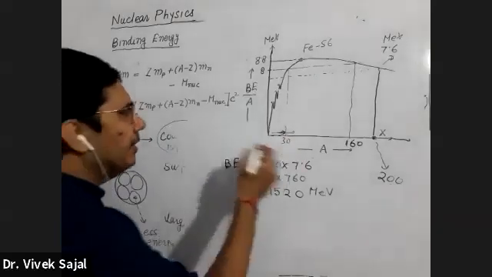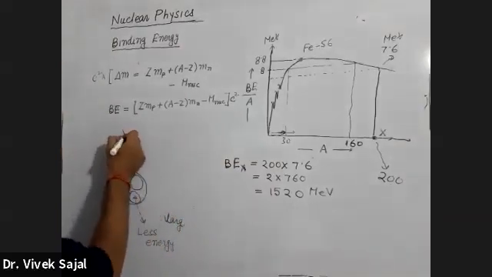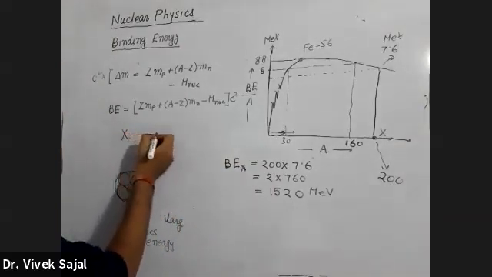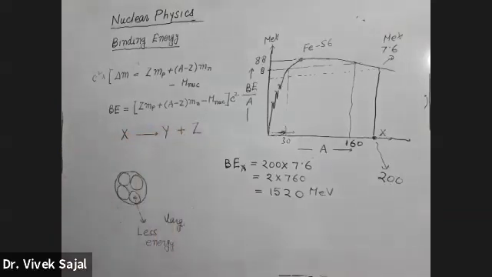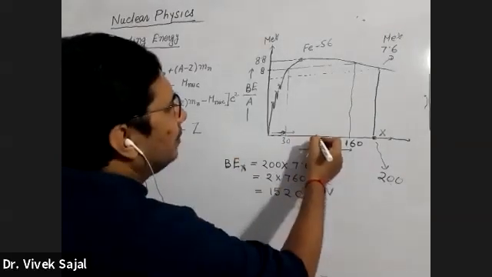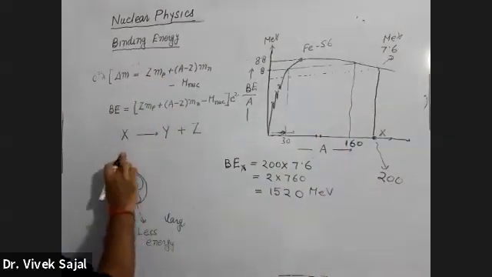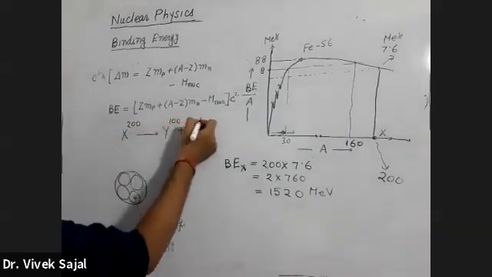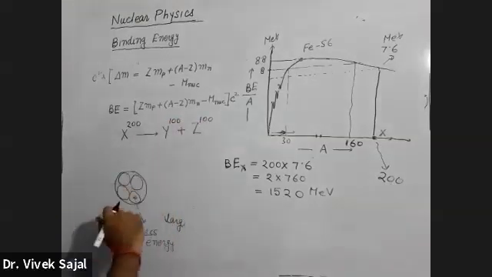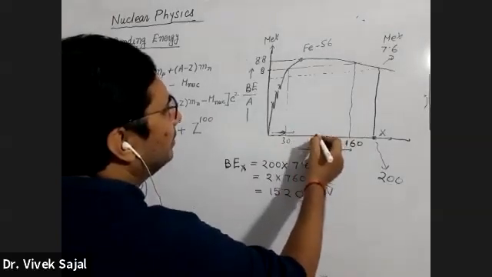If decay takes place like this, that X decays into two nuclei, one is Y, another is Z. Then my Y and Z nuclei will be somewhere here. For simplicity, for the calculation, I am assuming that the A number of this one is 100 and the A number of this one is also 100. So my A number 100 will be here.